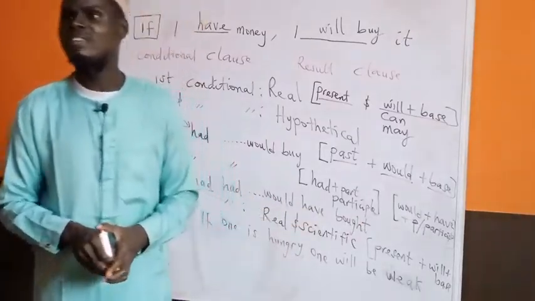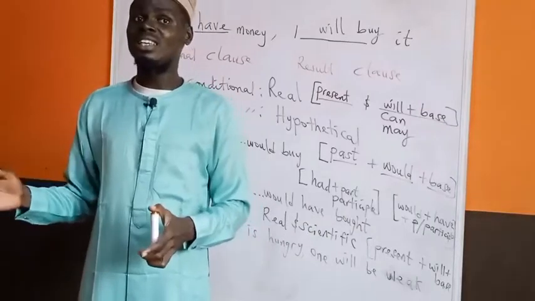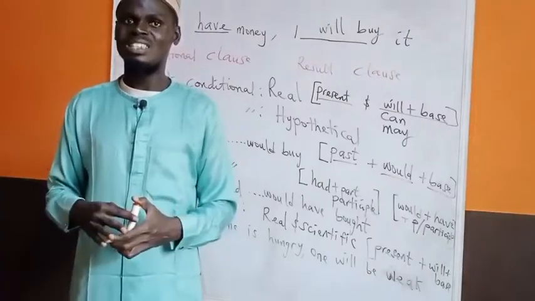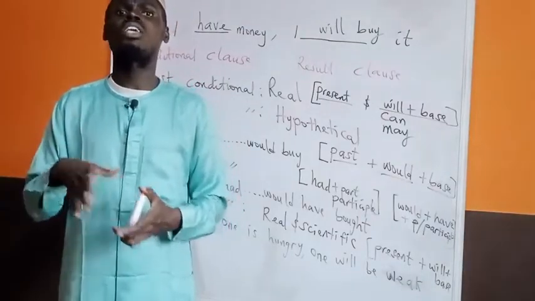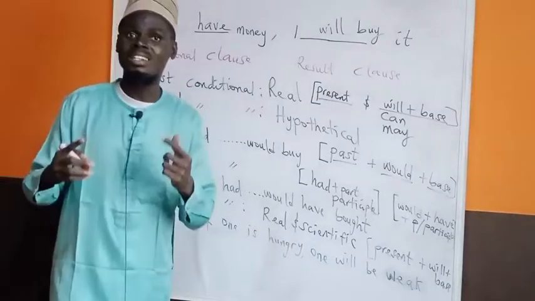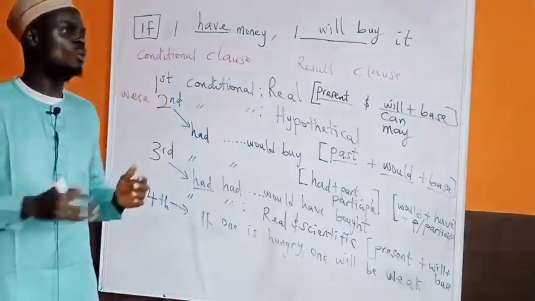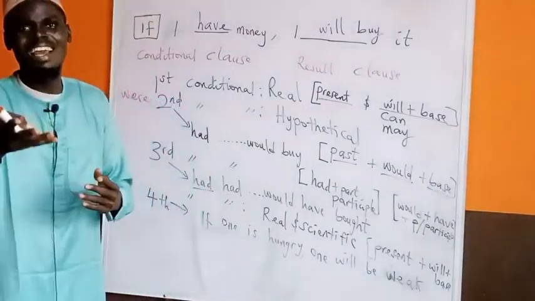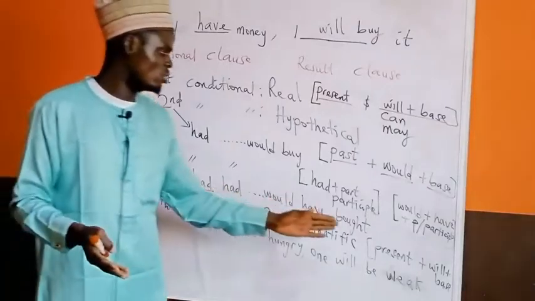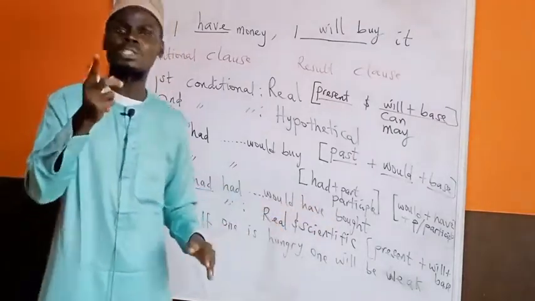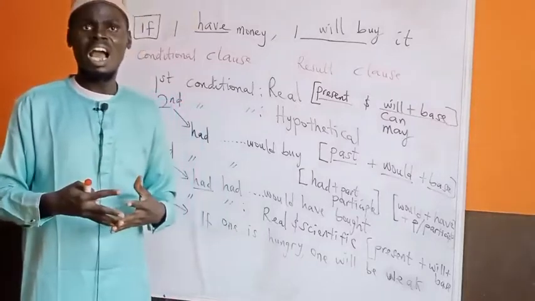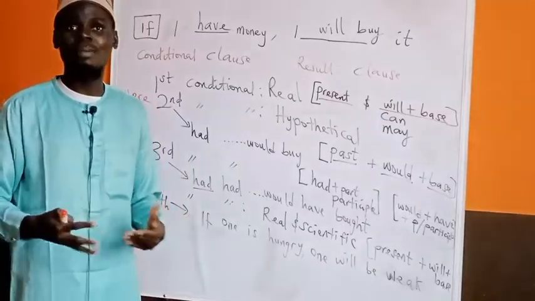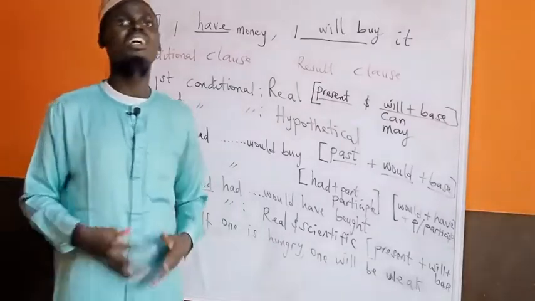Just like somebody yesterday, a case happened to the person and you did not hear about the case. You are now talking today about what you could have done if you heard about the case. You now say, if I had, you bring had first. Then you bring the past participle form of hear. If I had heard about the case, then in the result clause you say I would have, then the past participle form of the verb you want to use there. I would have intervened. If I had heard about the case, I would have intervened. That is the third conditional.